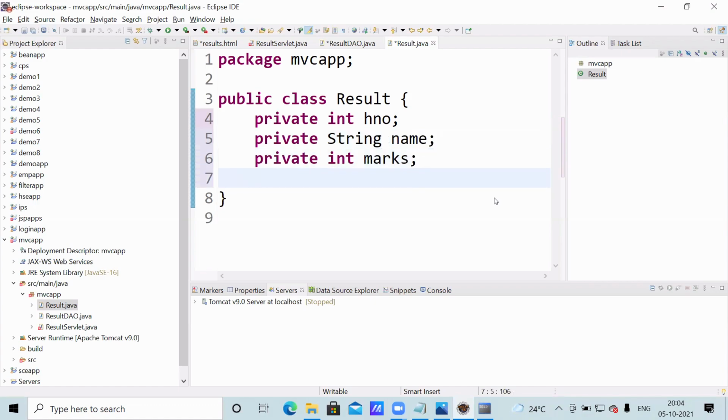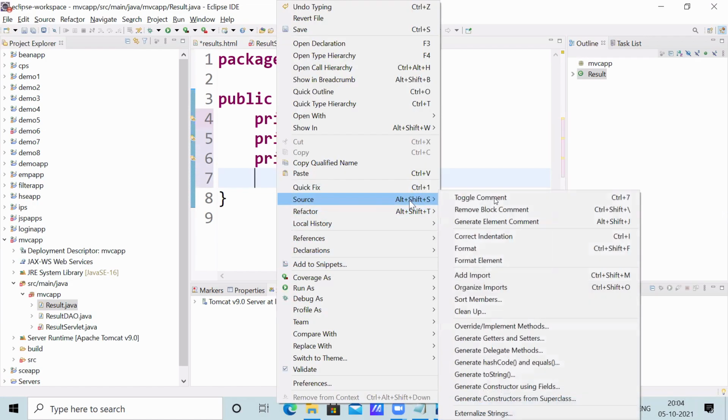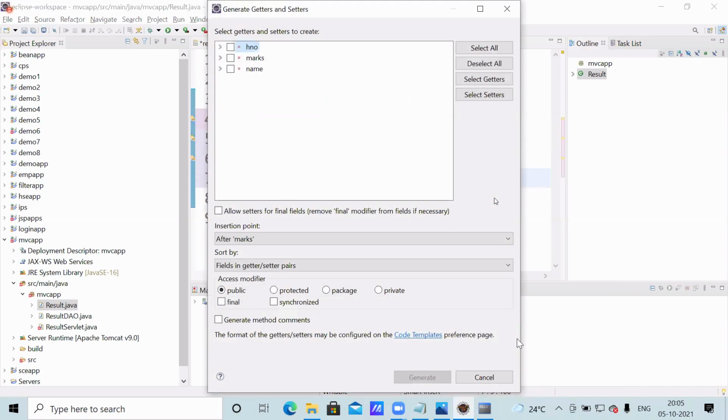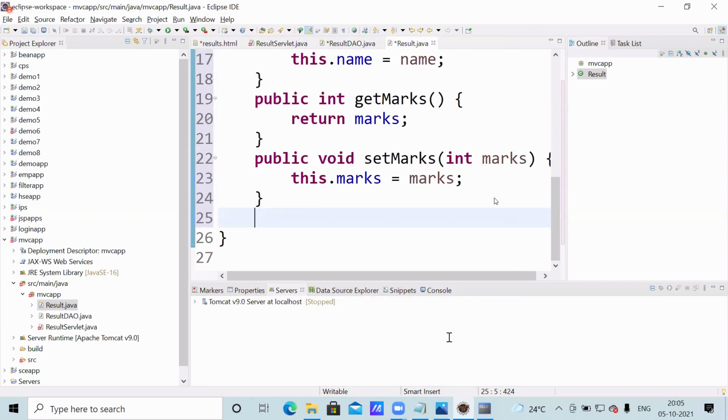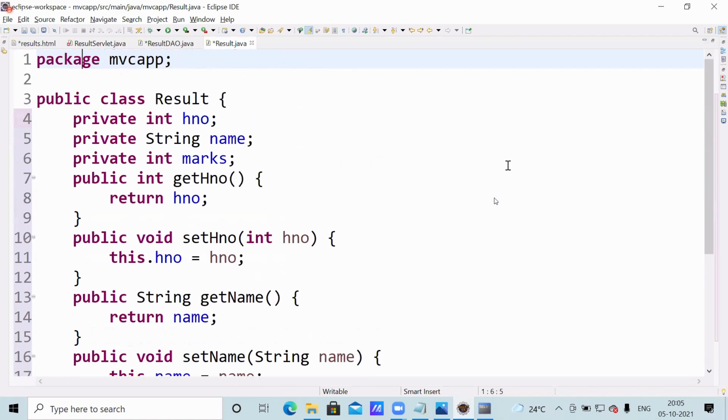Now here you can generate. Right click, Source, Generate Setters and Getters for all. Select all. Click on generate. Now all are generated, you observe. We are not going to write anything here.